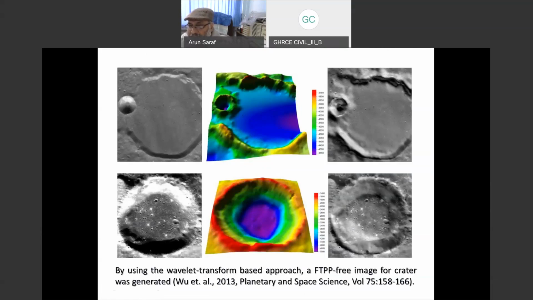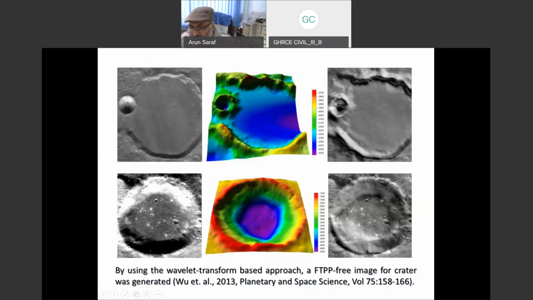They exploited that and used a wavelet transform based approach. Because wavelets are now implemented very extensively in image processing, they could get rid of FTPP without rotating the image, just a single image, by employing this wavelet transformation and using this digital elevation model.